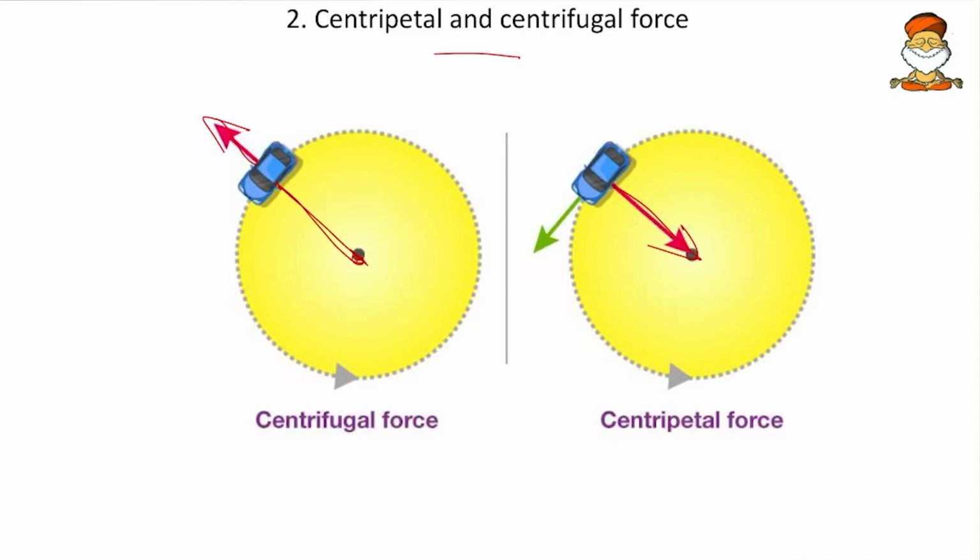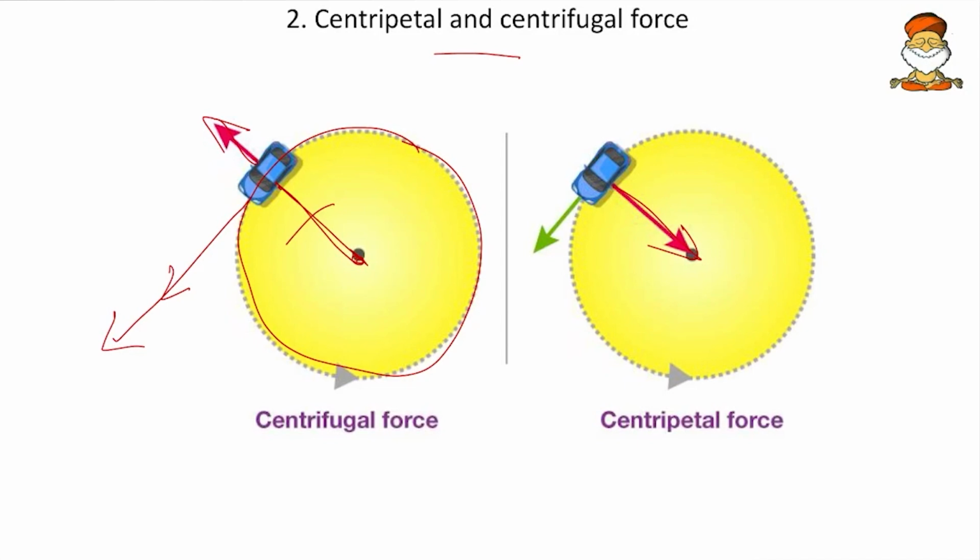Now if the centrifugal force is more, the thread breaks and the body moves in the direction that is tangential to the circular motion. So if this is the circular motion, it moves in the tangential direction. This is where the Coriolis force comes into the picture.